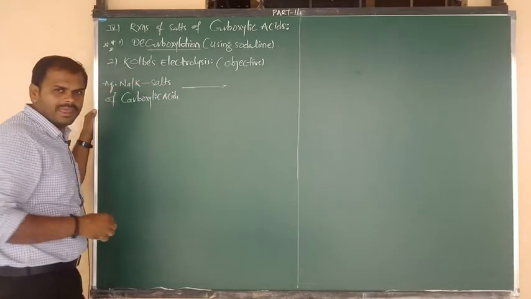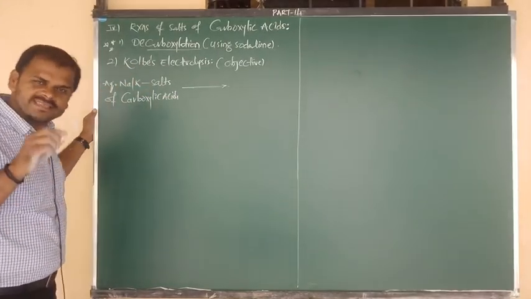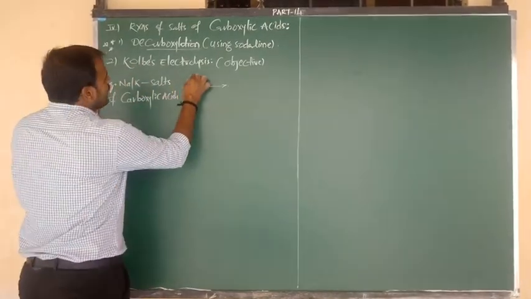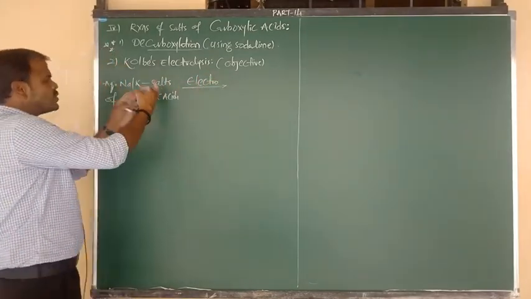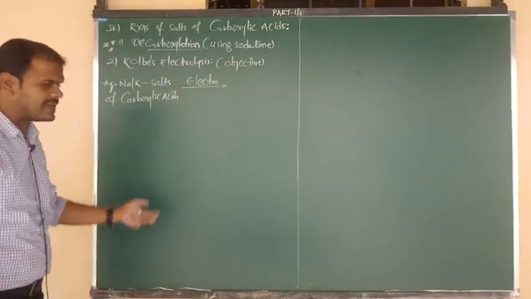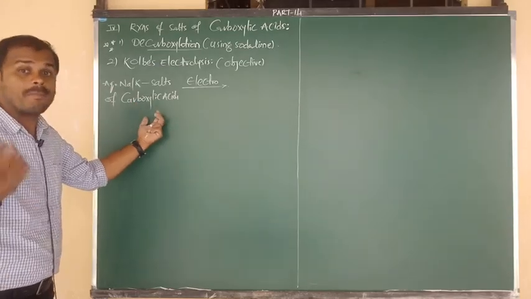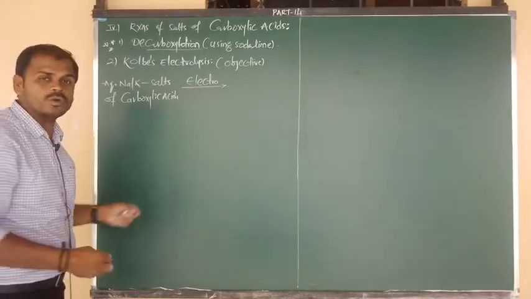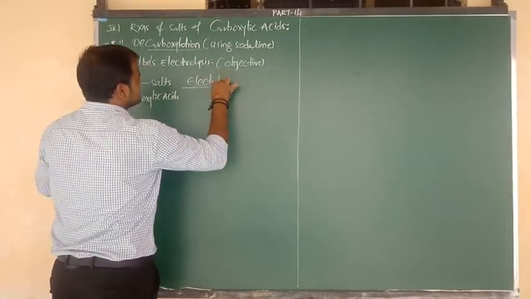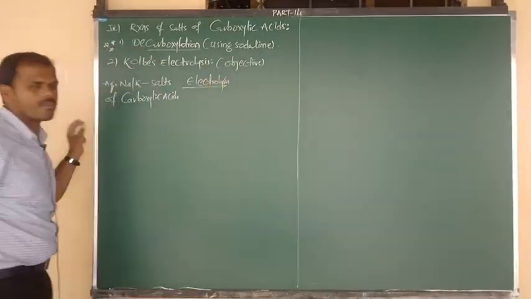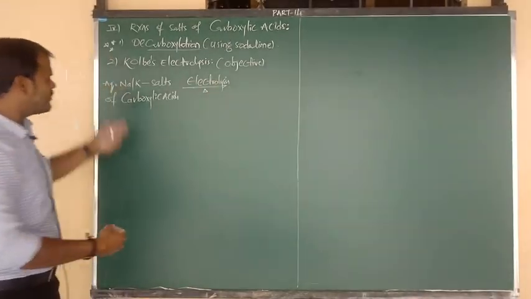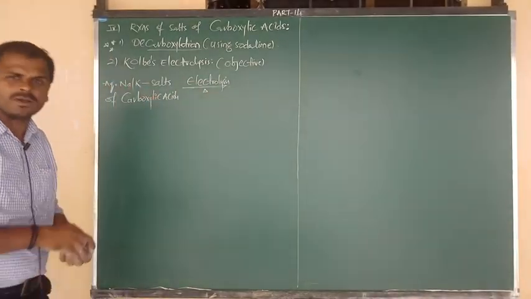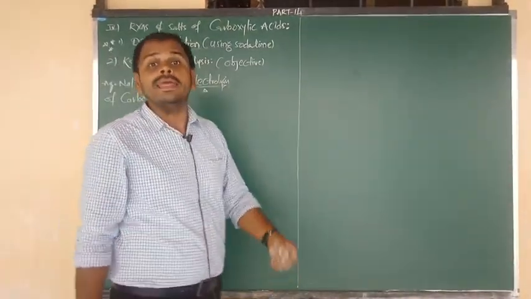Upon passing electricity, it undergoes the process of electrolysis. Aqueous sodium or potassium salt of carboxylic acid is the electrolyte. By passing electricity, it undergoes electrolysis.